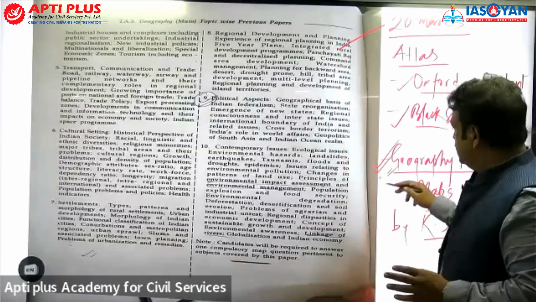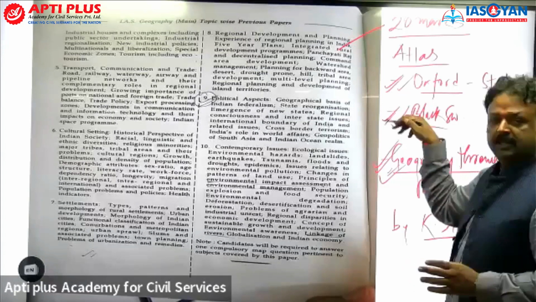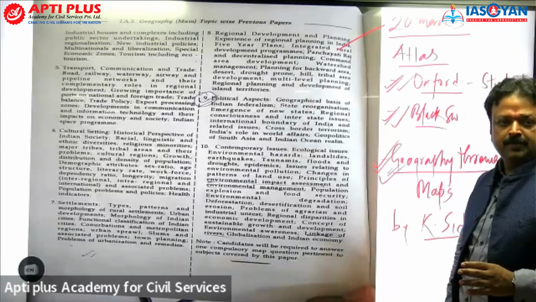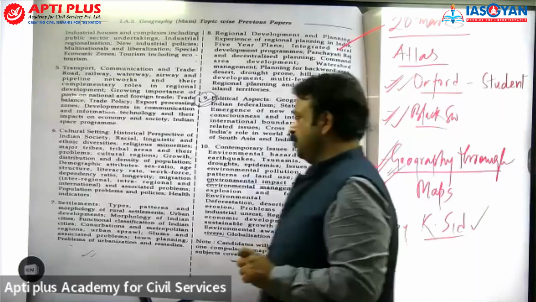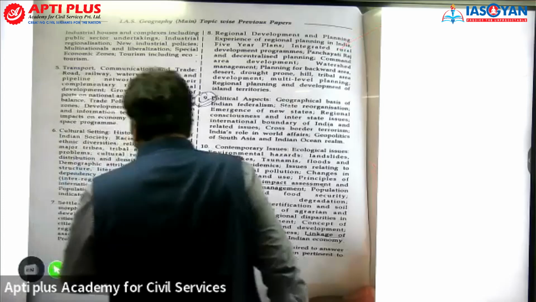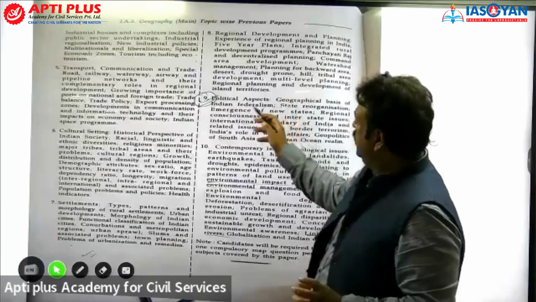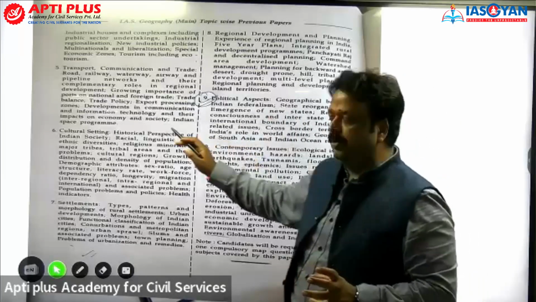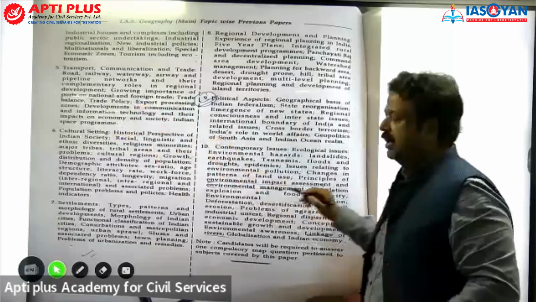So you can take this or not, but you must have one of these 8 lists. So this is the resource which is required for you. 2 more things I would like to add over here. For regional planning, for political issues, and for transport, communication, trade, pipeline, etc., there is a